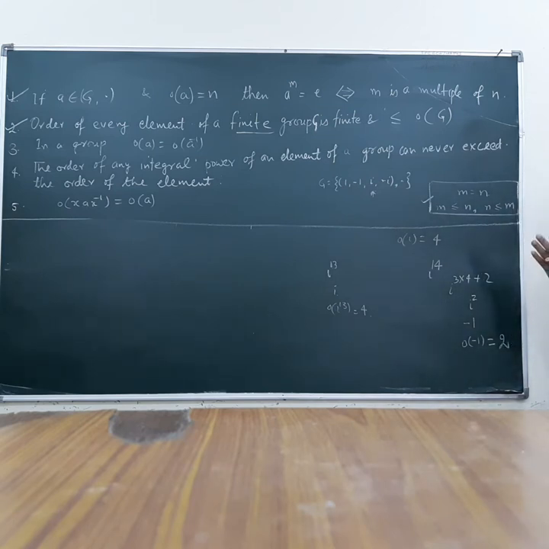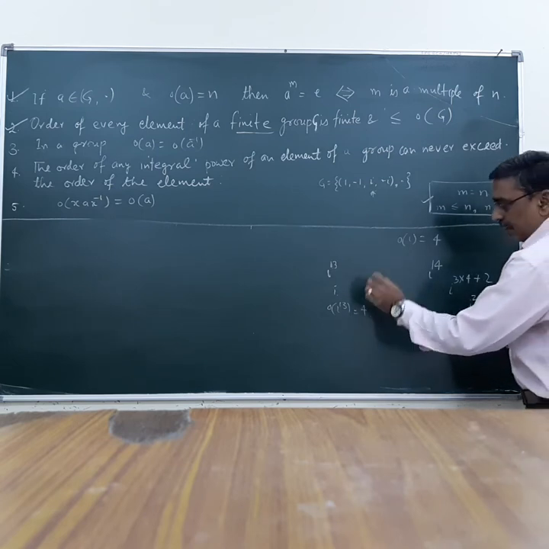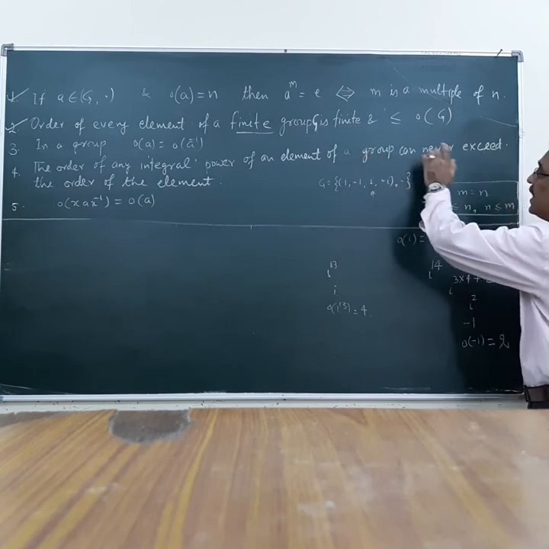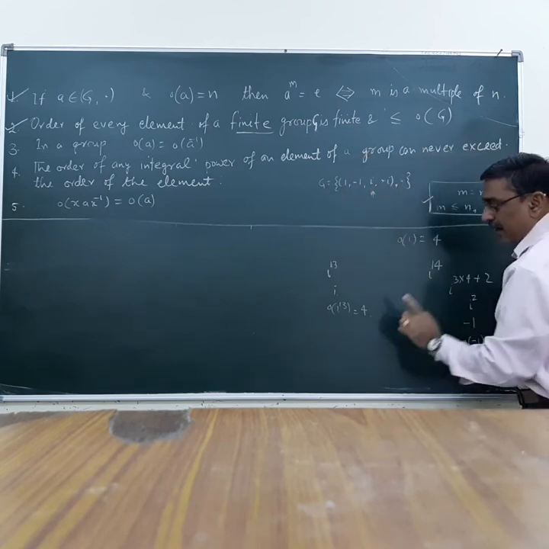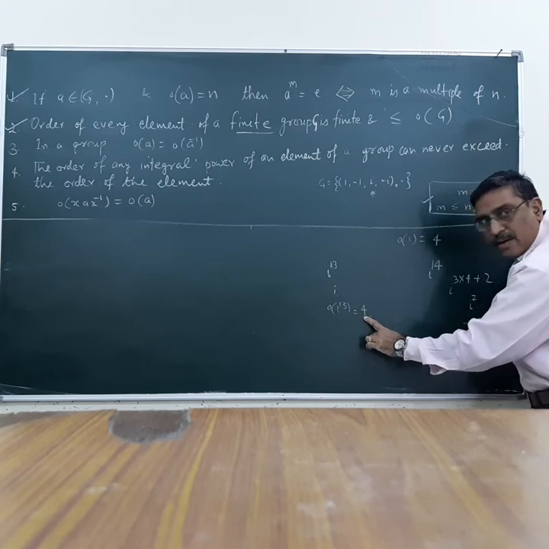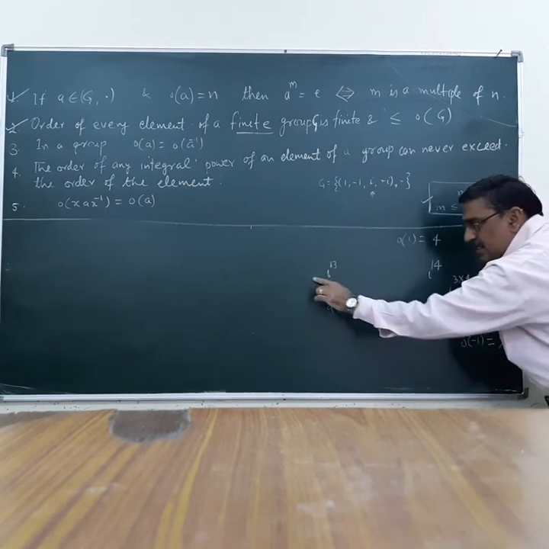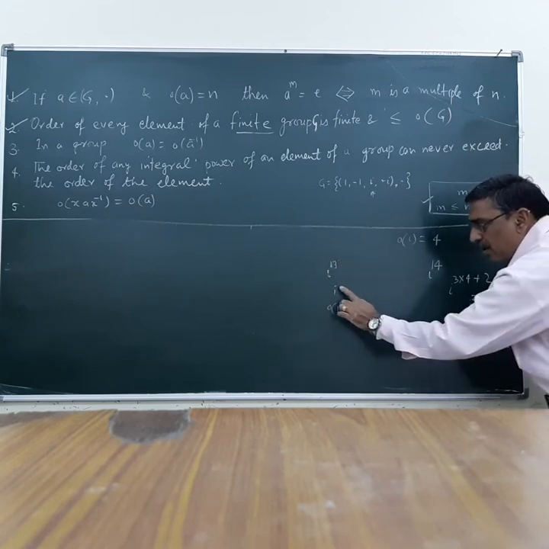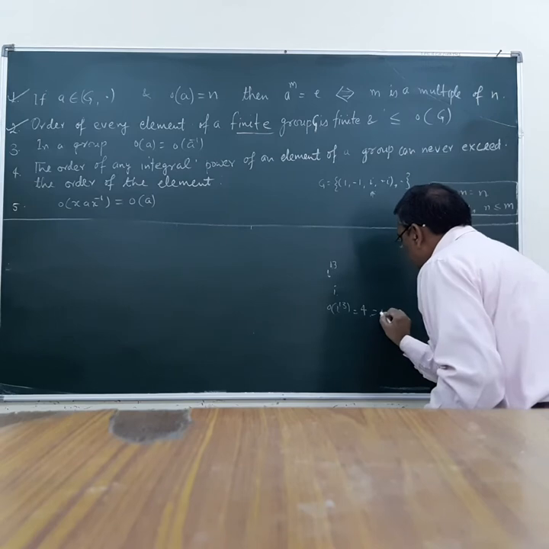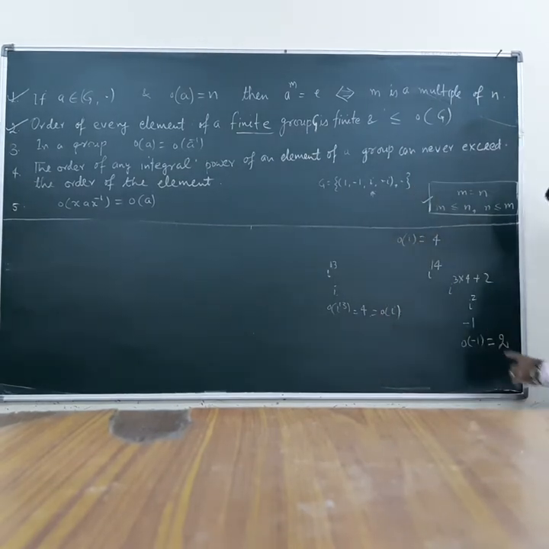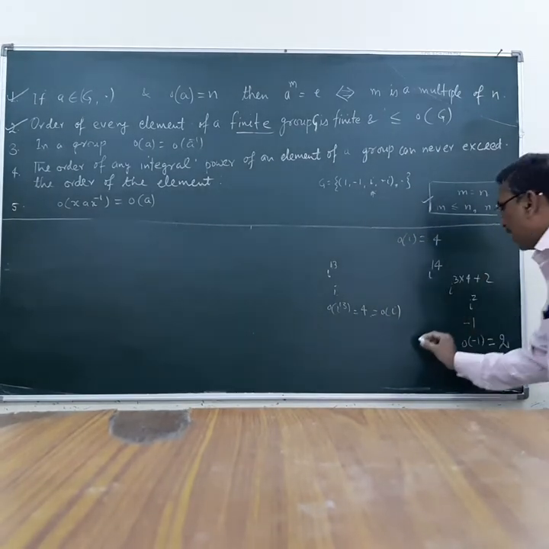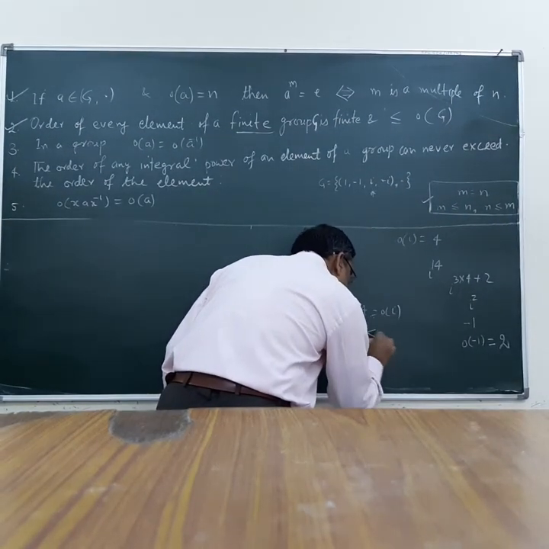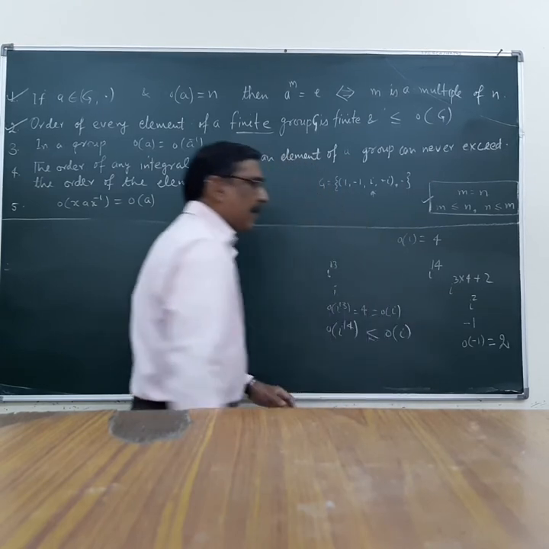So from these two results we can see that the order of an integral power can never exceed the order of the element. Here it is equal to the order of the element. In this case, order of the integral power of iota is equal to the order of iota. And in this case, order of iota raised to the power 14 is less than or equal to order of iota.